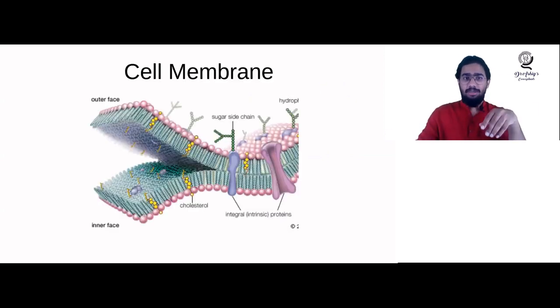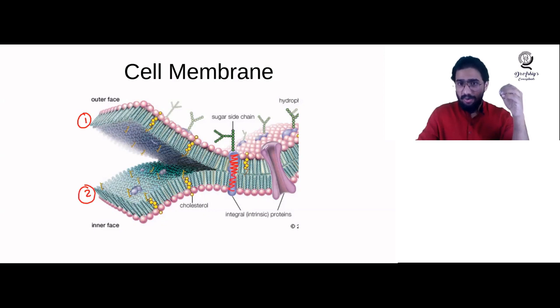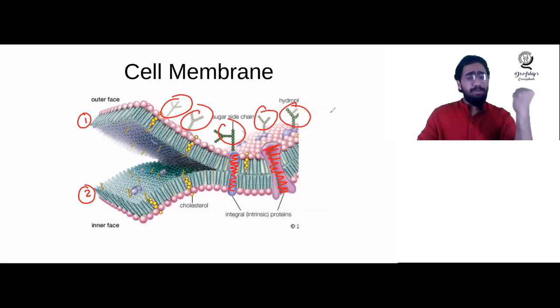You can see this is a cell membrane here, and you can see that the two layers are there. It is separated. This is one layer of lipid, this is a second layer of lipid, and you can see so many proteins arranged here. These all are proteins. I told you there will be a lot of proteins, and proteins are the major part of the cell membrane. These are the two layers, the first layer and second layer of the cell membrane, and they are made of lipid. You can see the head and tail. The inner portion is packed with the tail, and just now we learned that the tail is hydrophobic and the head is hydrophilic. So let's see the functioning of the cell membrane now.